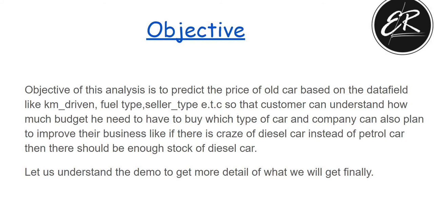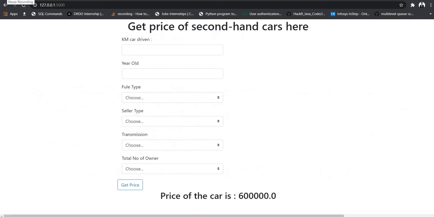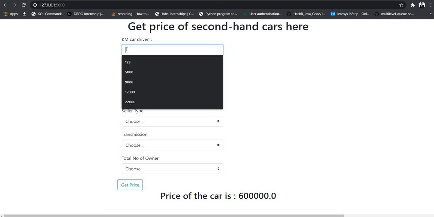Now let us go through the demo to get more detail on what we will get finally as our output. At the end we will get this UI where we will have to input the following attributes present in our dataset, and then it will predict the price of the car.